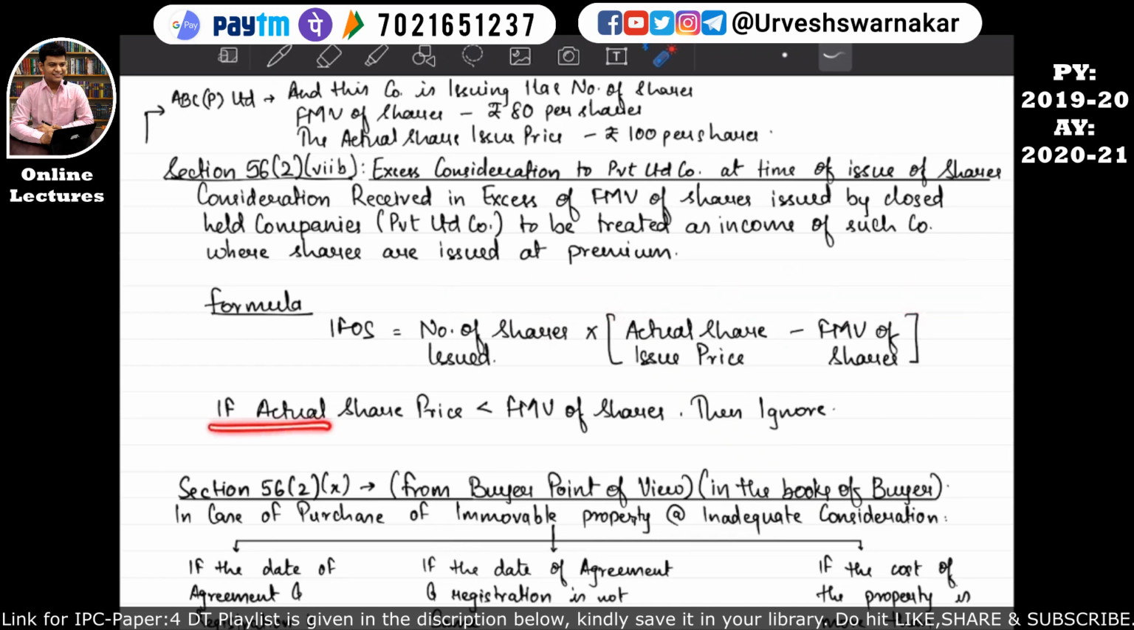But if the actual share price is less than this fair market value of the shares, then we need to ignore this section, because this section will apply only when the actual share price is more than or equal to fair market value of the share. I hope this is quite clear to you all.